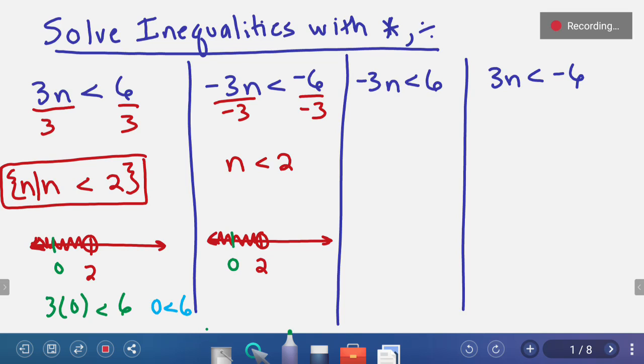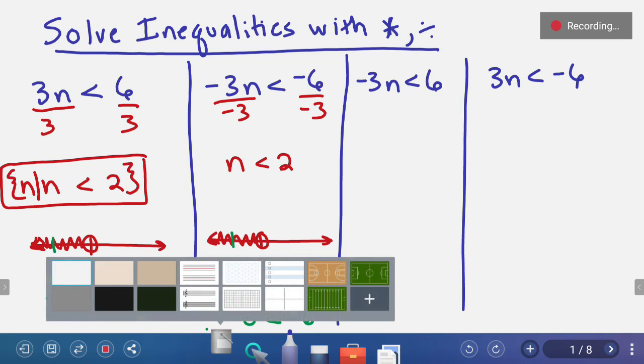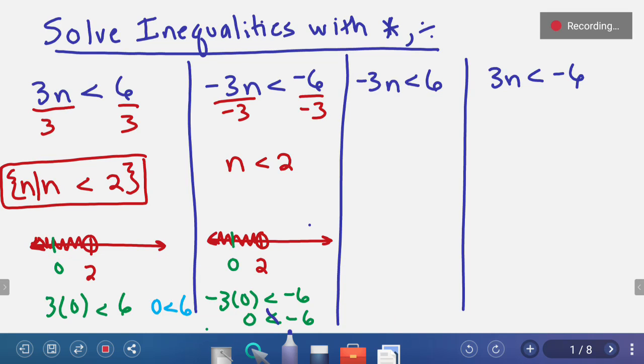We put 0 back into the original, -3 times 0. Is that less than -6? -3 times 0 is 0. Is that less than -6? The answer to that question is no. 0 is not less than -6. That's not true. So what we have here is wrong. So we have to decide, well, we didn't do anything wrong when we solved. So why doesn't this make sense?